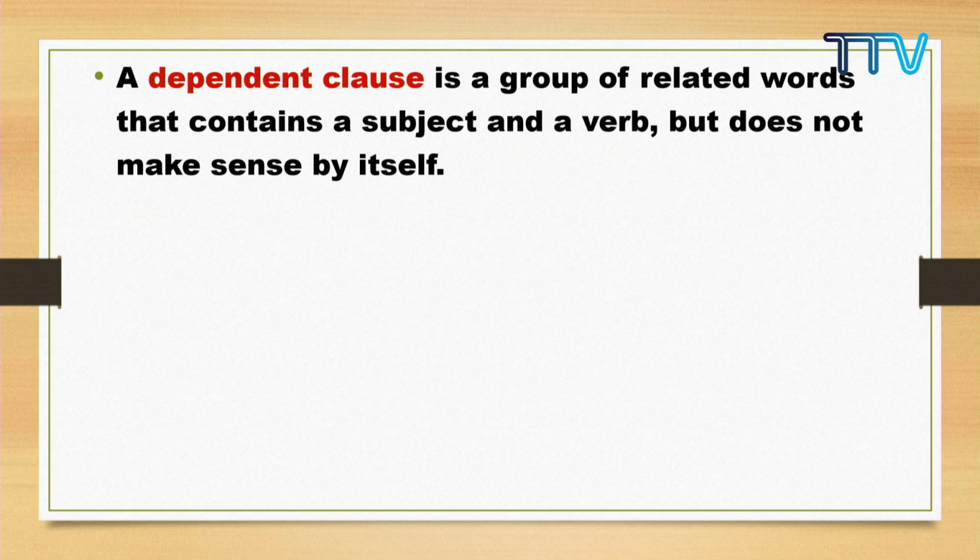So no wonder a dependent clause is a group of related words. It has a subject, it has a verb, but the only difference is it does not make sense by itself. A dependent clause is a group of related words that contains a subject and a verb but does not make sense by itself. Okay, so examples.